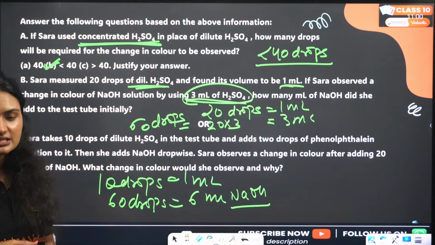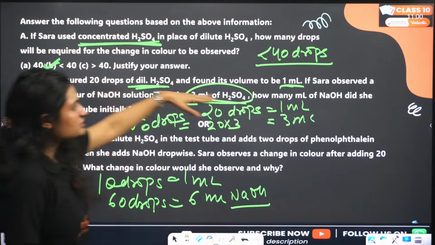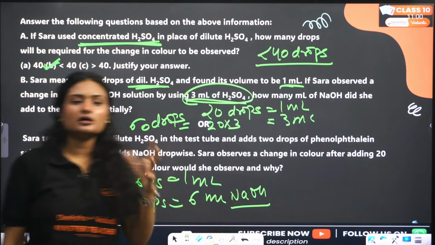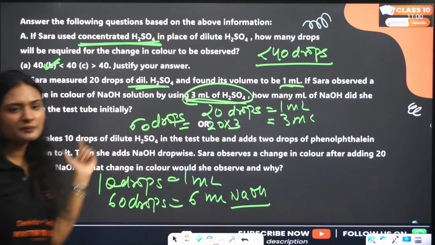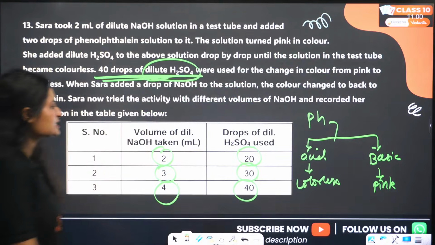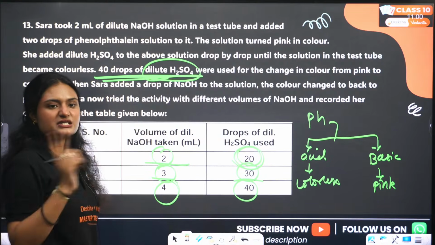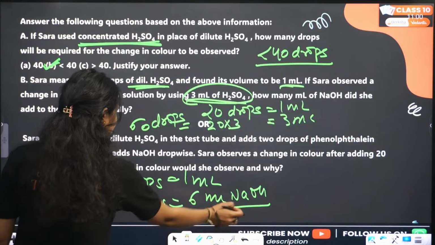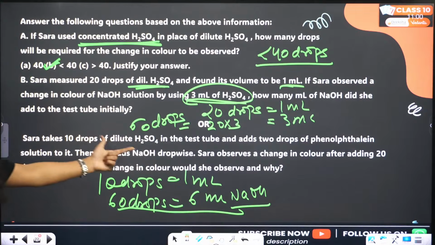60 drops. Yes. So we need to find out how many ml of NaOH they should add to the test tube initially. Sarah measured 20 drops and found its volume 1 ml, right? She added 3 ml. So for 3 ml, how much base was there? So 3 ml was 60 drops, and we know the drop calculation, right? In the previous table it is given: 20 drops 2 ml, 30 drops 3 ml, 60 drops 6 ml. 60 drops, 6 ml, right? Simple. 6 ml, right?